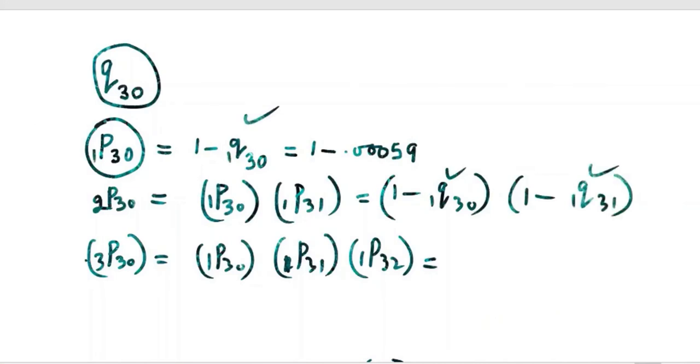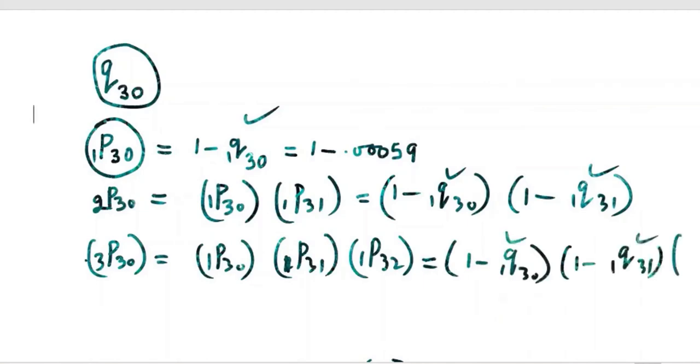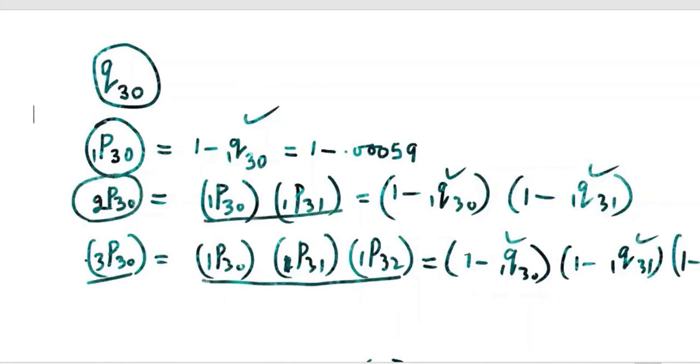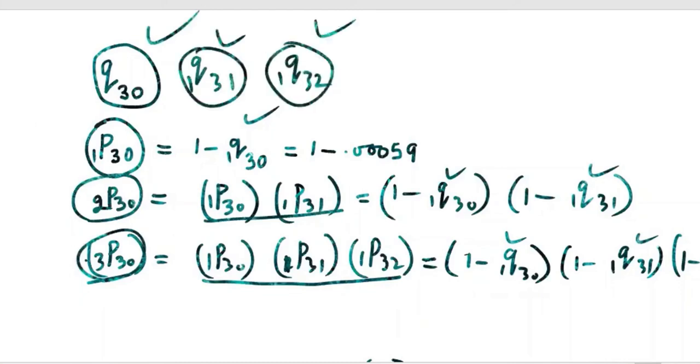Okay, so here also you have to divide. 1 minus Q31, this is given in the table. Then you can write 1 minus Q32. The values are given in the table for Q, not for P, but the transitive formula you have to use only for P. So P's you can find only using Q30, Q31, Q32, which are given in the table. Using these, you can find P32, P33.